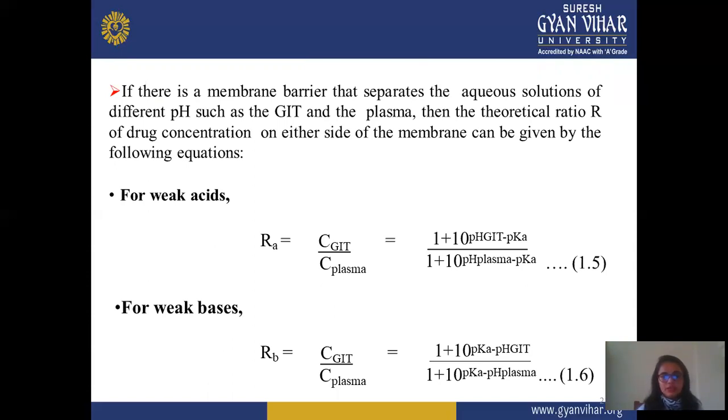Rb for a weak base is C GIT divided by C plasma. This is similar to 1 plus 10 to the power pKa minus pH GIT divided by 1 plus 10 to the power pKa minus pH plasma.